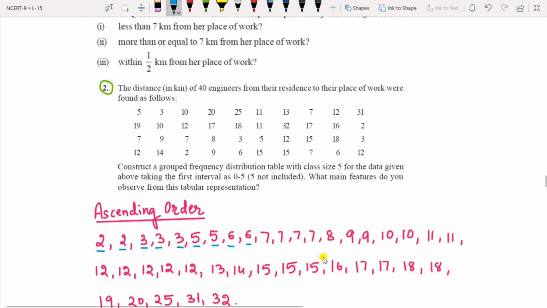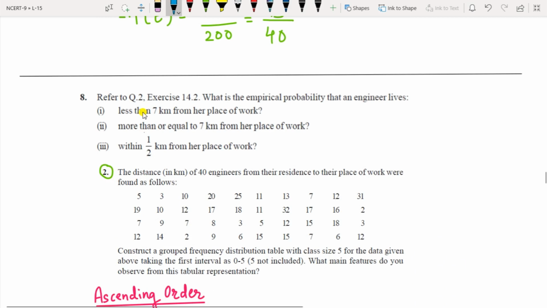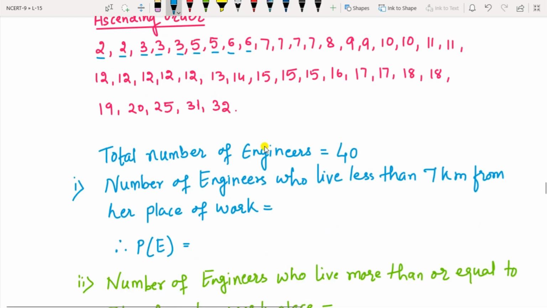Okay. The first question asked here is, engineers living less than 7 km from their workplace. So less than 7 km, see this is 7 here. So less than 7 means up to 6 you have to count. So 1, 2, 3, 4, 5, 6, 7, 8, 9. These are 9. So 9 engineers live less than 7 km, that is 9 upon 40 is the answer.